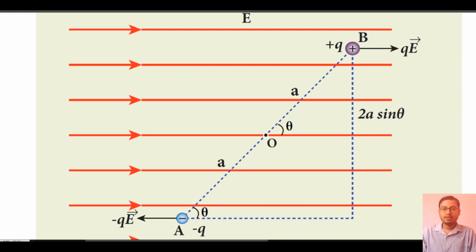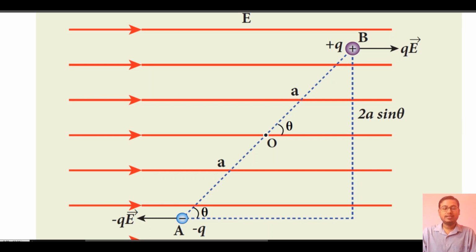Okay, here at point B we have a positive charge, that is plus Q, and at point A we have a negative charge, minus Q. The force acting on the charge at point B is equal to Q into vector E, and likewise the force acting on the charge at A, minus Q, is minus Q into E. Here a line joining AB, and O is its center. It makes an angle theta with the uniform electric field lines. All right, OA is equal to OB is equal to a, as you can see from the screen.